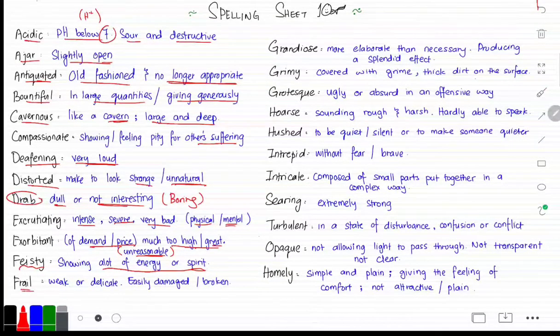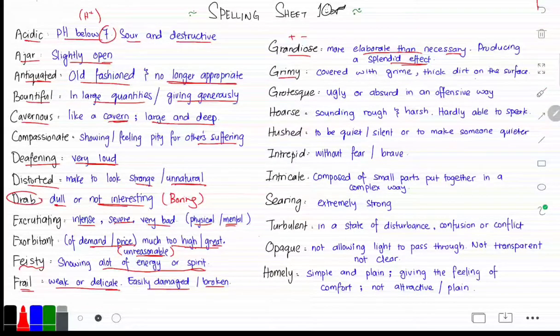Then we have frail, which is weak or delicate, something that can easily be damaged or broken. Then we have grandiose. Grandiose is something that is more elaborate than necessary, or something that produces a splendid effect. Depending on the context that you use grandiose in, it can have a positive connotation or a negative connotation.